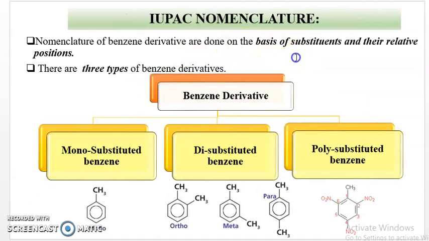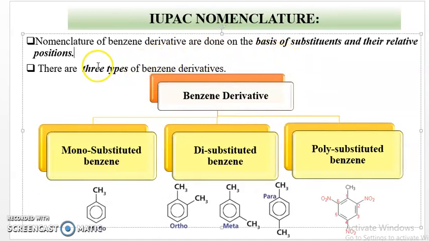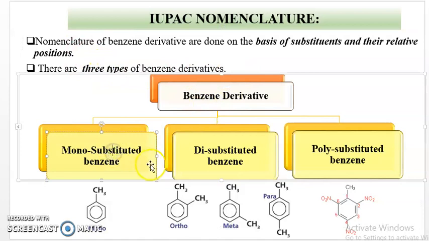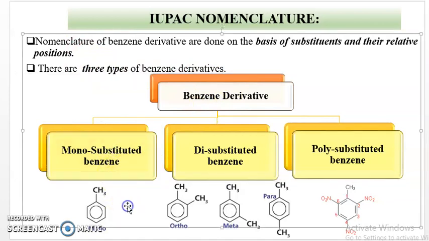Then IUPAC nomenclature of these aromatic compounds. The nomenclature of benzene derivatives is done on the basis of substituent and their relative position. There are three types of benzene derivatives. First one is the monosubstituted benzene. Monosubstituted benzene means only one hydrogen atom of the benzene ring is substituted by any group. Here one example is methyl benzene or toluene. Only one hydrogen atom of the benzene ring is substituted by a group, then this compound is called monosubstituted benzene.